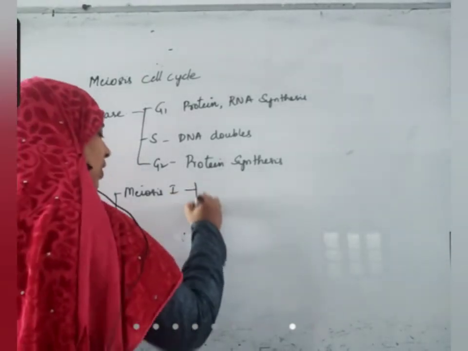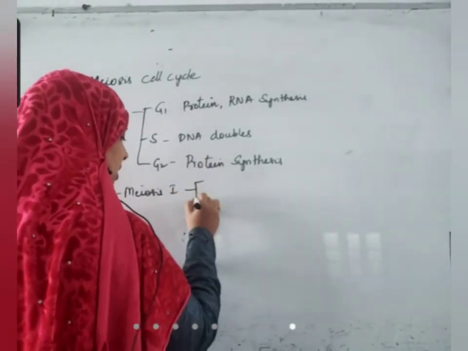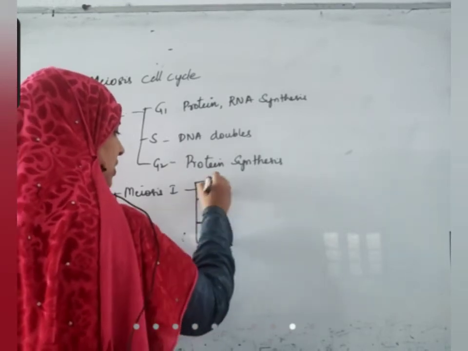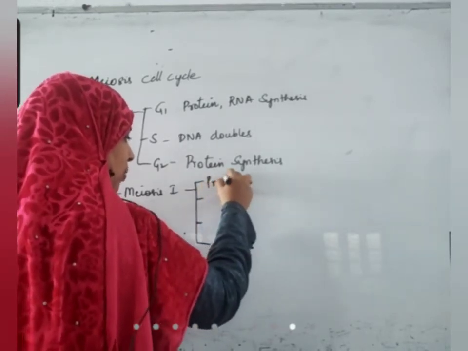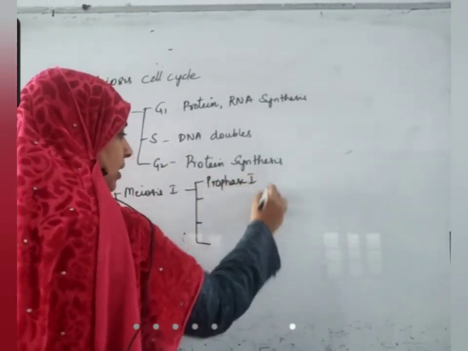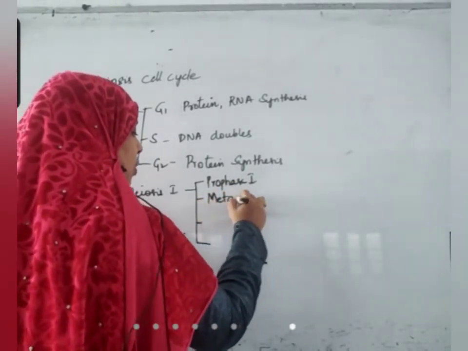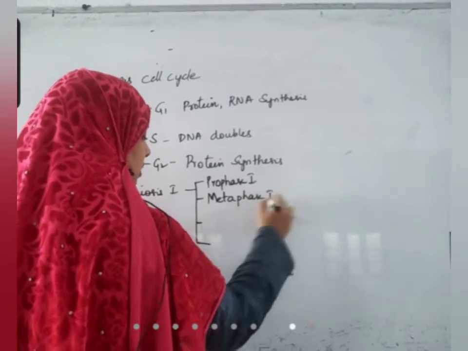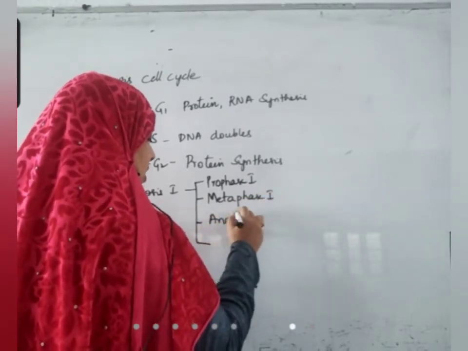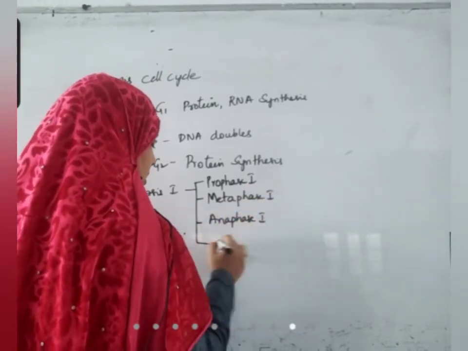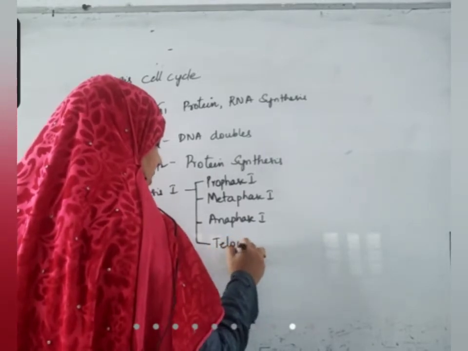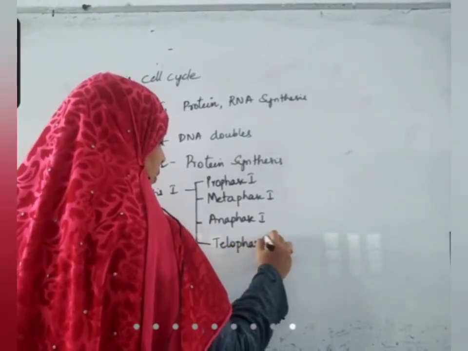In meiosis 1, same like in mitosis, we have prophase 1, metaphase 1, anaphase 1, telophase 1.